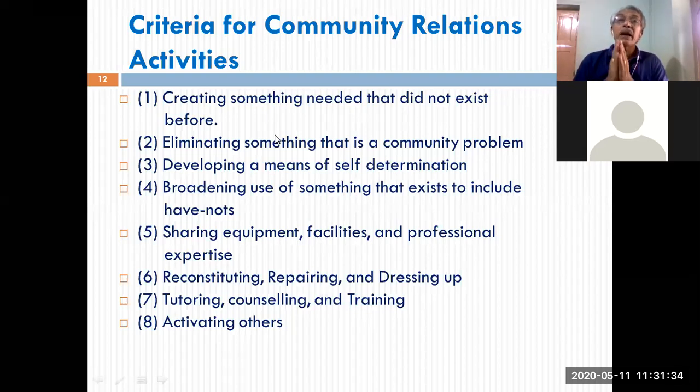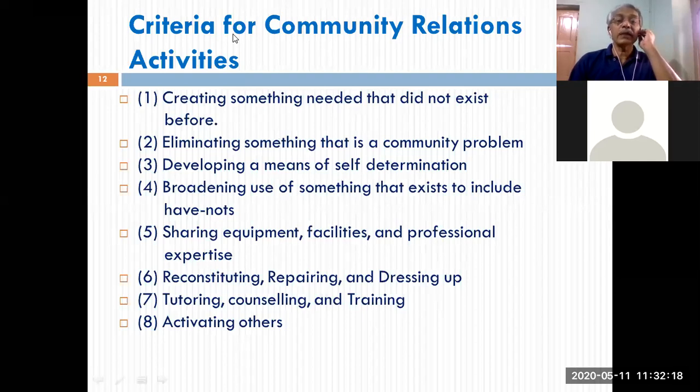Similarly, we provided Almirahs, fans and sports goods to the Gurukula school. It was not there. They were finding it very difficult because it was a tin-roof school. Summer was very hot, and they were finding it difficult without fans. They did not have Almirahs and cupboards to keep their records. And the children had a good playground, but no sports equipment. We provided about 30,000 rupees of this. That is the thing: identify what is required by the community badly and which is not there, and which the community cannot provide for itself. So that should give us some idea.